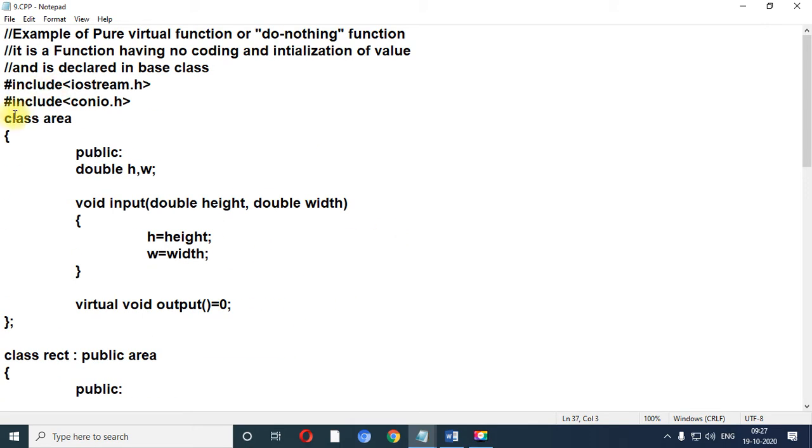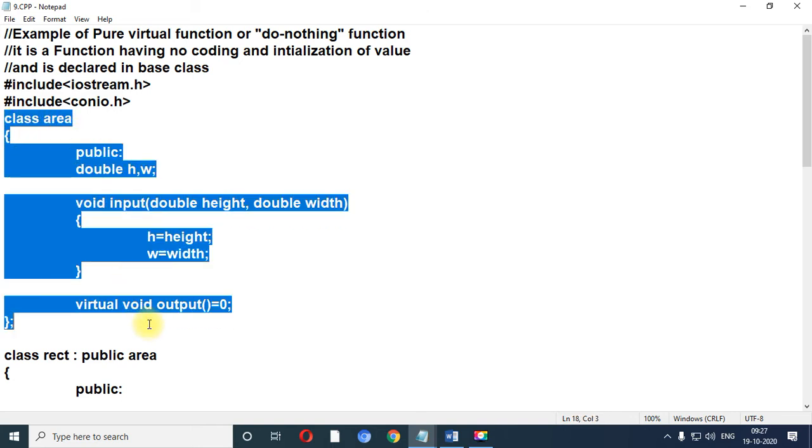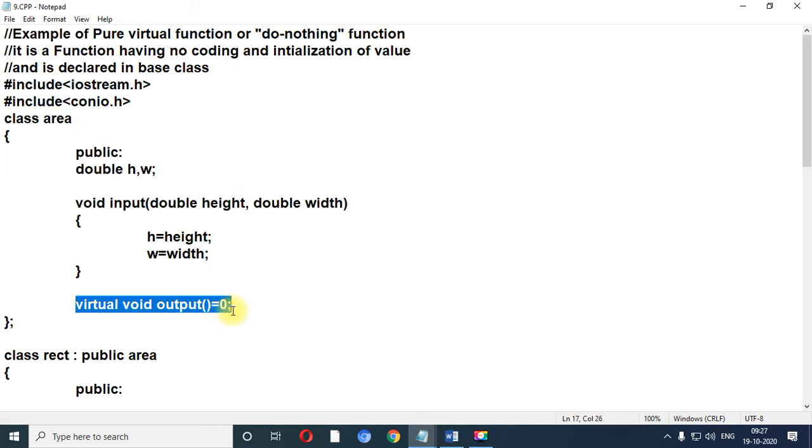One more thing: when any class contains a pure virtual function, you cannot create an object of that particular class. This thing I have already shown in the previous video during the practical session, right? When I try to create an object of area, such a thing is not possible because it contains a pure virtual function which is declared inside the class area.